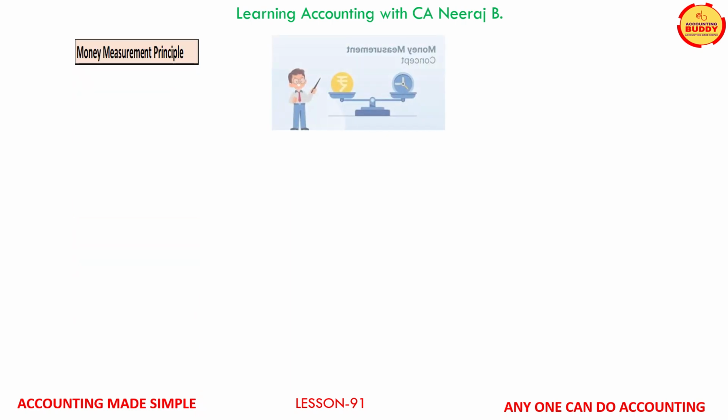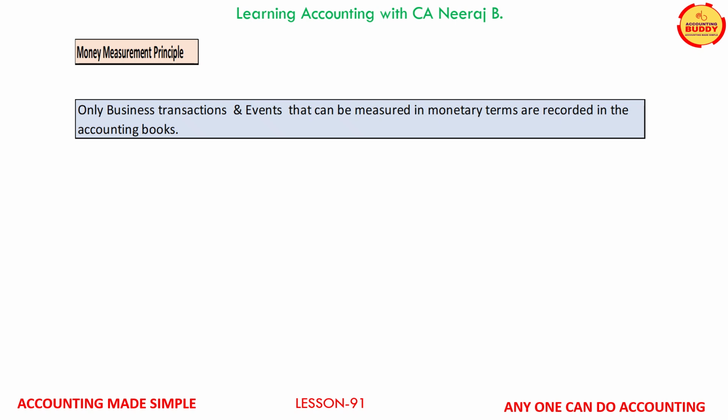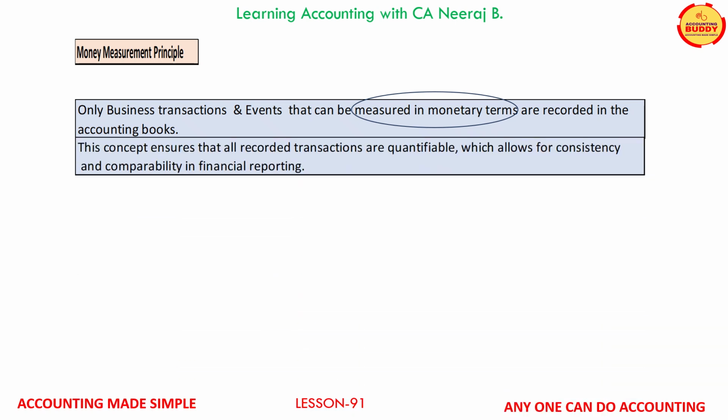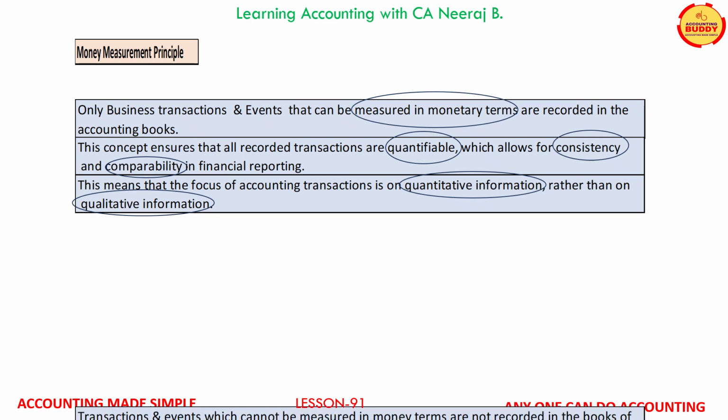The next accounting principle which we are going to learn is the principle of money measurement. According to this principle, only those business transactions and events that can be measured in monetary terms are recorded in the accounting books. Since all transactions are quantifiable in monetary terms, it ensures consistency and comparability of financial reports. This principle implies that the focus of accounting transactions is only on quantitative information and not on qualitative information.